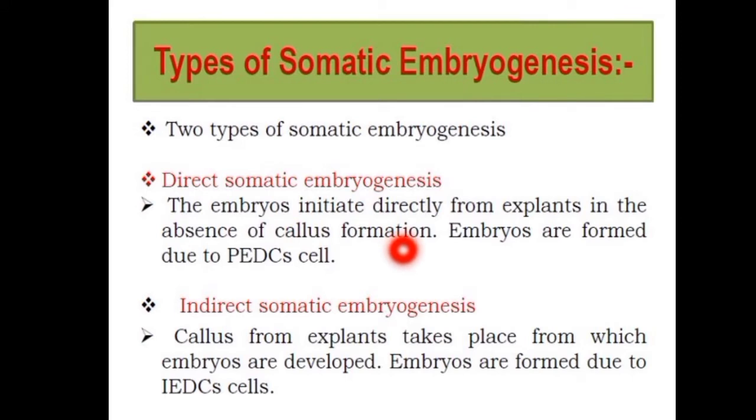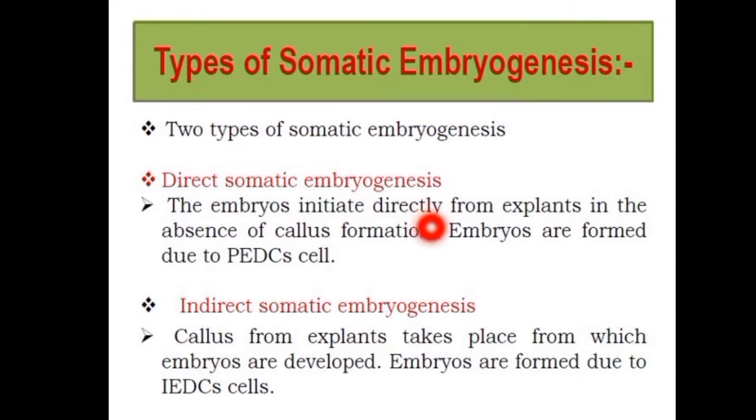And how are the embryos formed here? The embryos are formed from pre-embryogenic determined cells. These pre-embryonic determined cells are already programmed for embryo differentiation. So in direct somatic embryogenesis, the embryos form in the absence of callus formation.